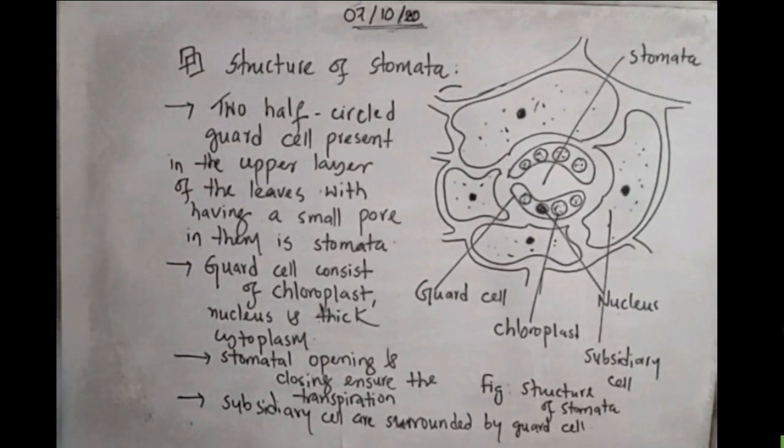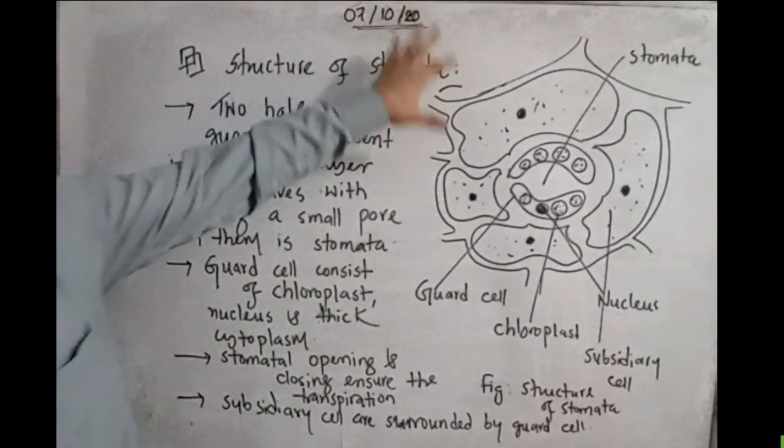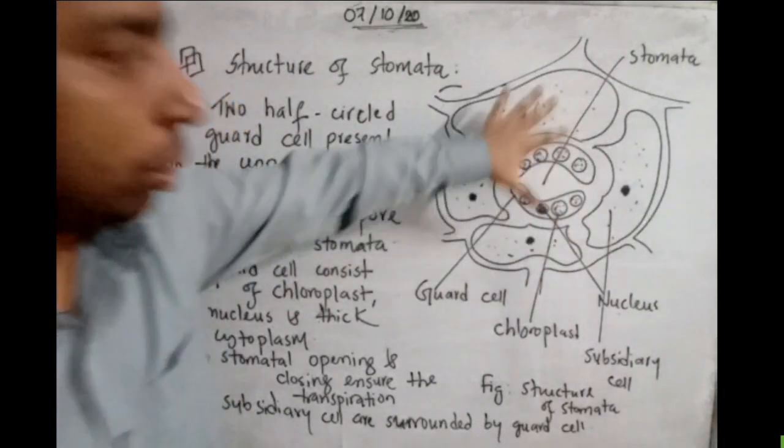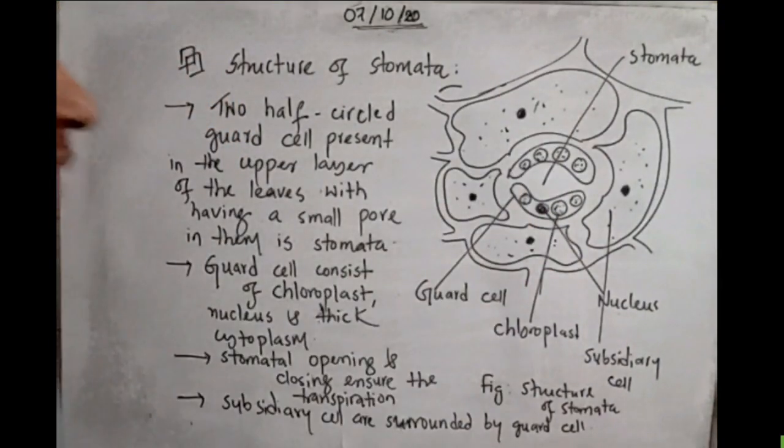So dear students, look at here. This is the structure of a stomata. We already drew the figure and marked the parts. This is the guard cell, stomata, subsidiary cell. In the guard cell, chloroplast and nucleus are also there.